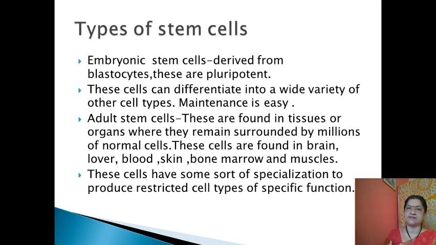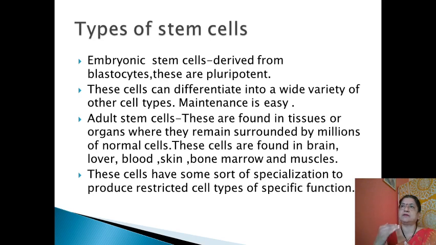These cells can differentiate into a wide variety of other cell types. So they have the ability to transform into any type of body cell type. They are called pluripotent. And here the maintenance of such embryonic stem cells is somewhat easy. Embryonic stem cell and adult stem cell are basically the two types depending upon the origin, the organ, or the site from which they develop.